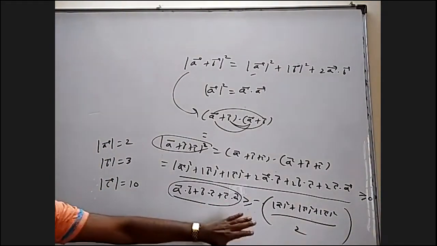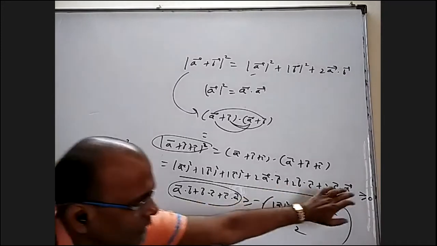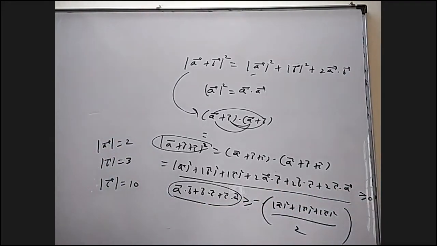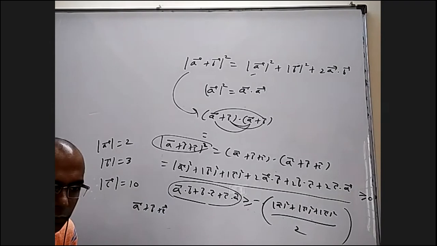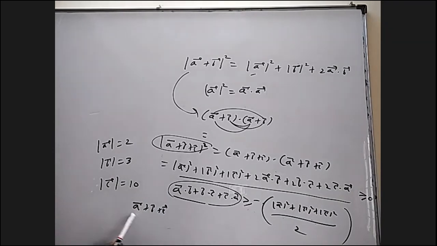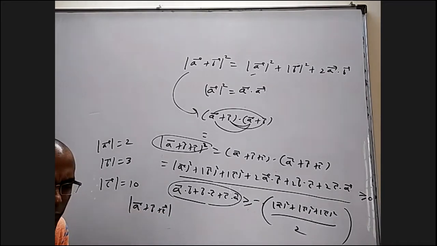Why this is not attaining here is because this greater than or equal to 0 is not attainable here. Anybody want to tell what is the minimum magnitude of a bar plus b bar plus c bar? What is the maximum first of all? Mod of a bar plus b bar plus c bar. What is the maximum? What is the minimum? 15, sir. Maximum is 15. Minimum? Can it be 0? No, surely 0 minimum is not possible. 5, sir. Yes, minimum is 5.